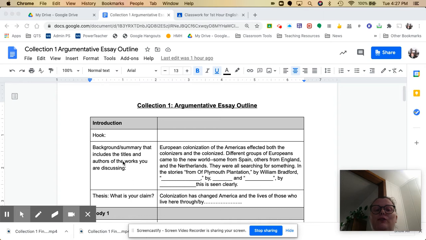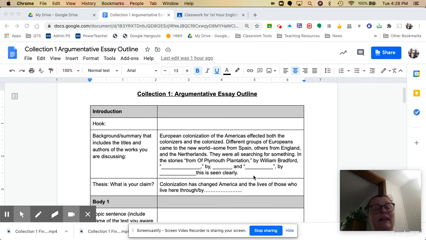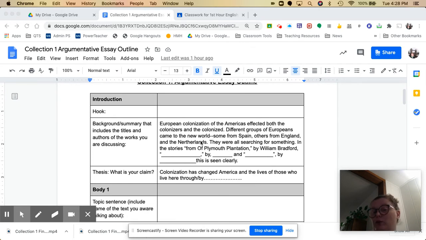Okay, then the middle, so the background summary that includes the titles and authors of the works you are discussing. So I've done an example here. European colonization of the Americas affected both the colonizers and the colonized. Different groups of Europeans came to the New World, some from Spain, others from England and the Netherlands. They were all searching for something. In the stories from Of Plymouth Plantation by William Bradford, blank by blank and blank by blank, this is seen clearly. I haven't made a claim yet. I've just said that both groups are affected.